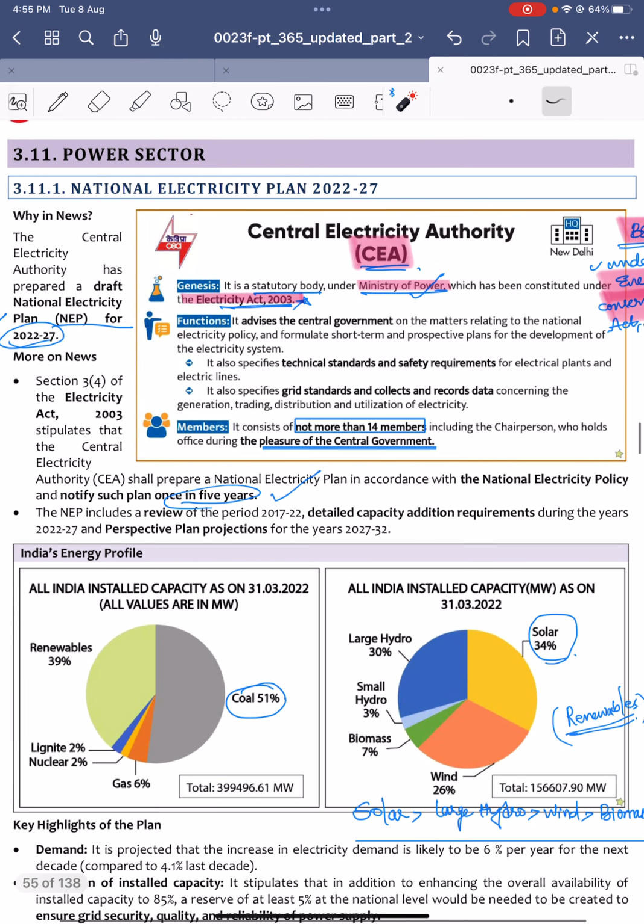Next, power sector related news. The National Electricity Plan of 2022 to 2027, that is for 5 years. Recently, the draft National Electricity Plan was launched for the years 2022 to 2027, for 5 years.